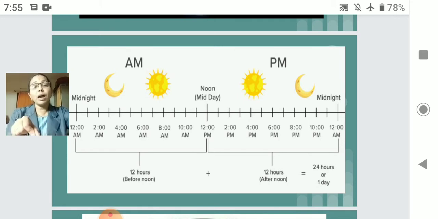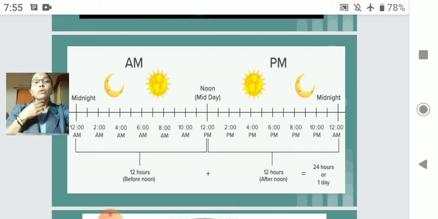You have to minus 12 to tell exactly what it is in AM and PM. You have to minus 12 from 16. So how much will remain? 4. That means you will say, it is 4 o'clock 15 minutes PM. The bus is going to arrive at 4:15 PM.